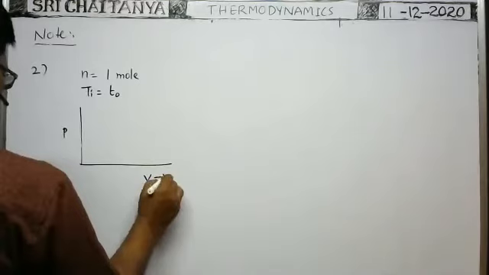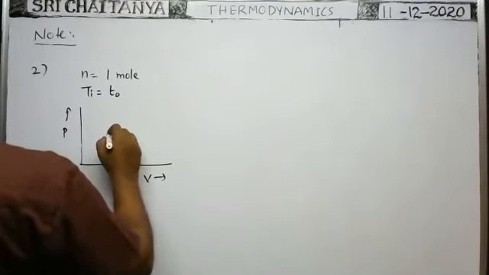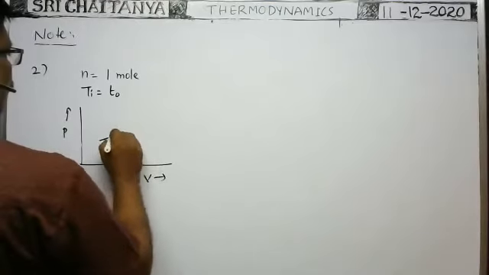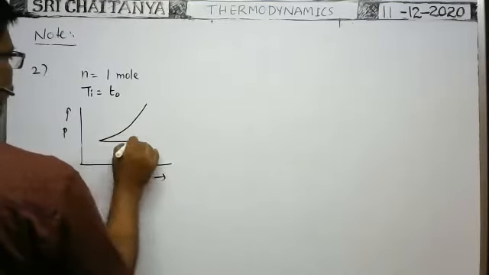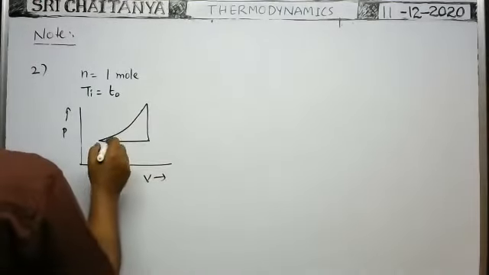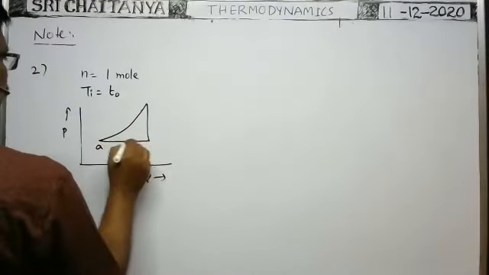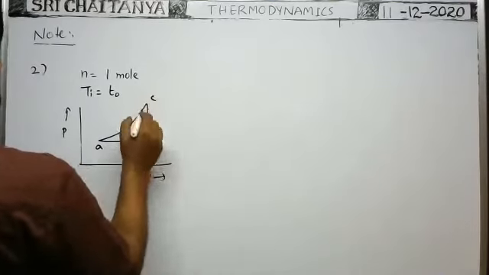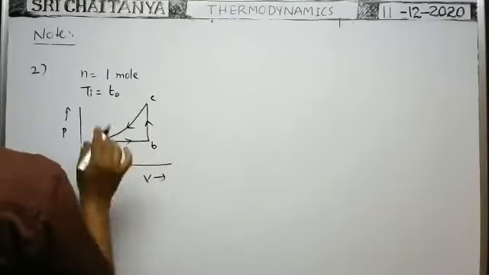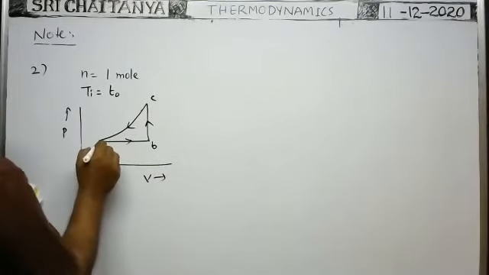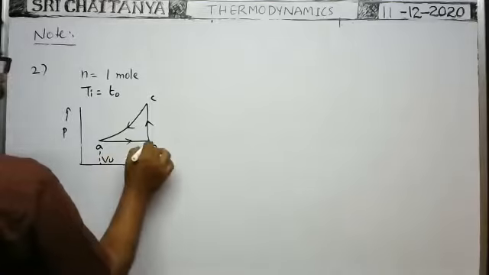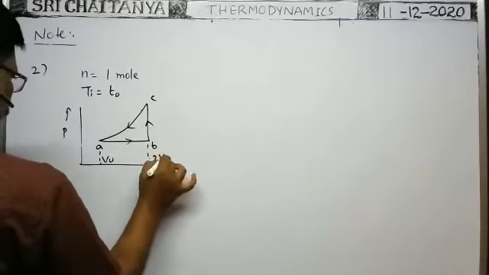A PV graph is given, like this. Here it is a curve, not a straight line. So it is A, B, C. The state changes take place from A to B, B to C, and C to A. Here the volume at this point is V0, and the volume at this point is 2V0.